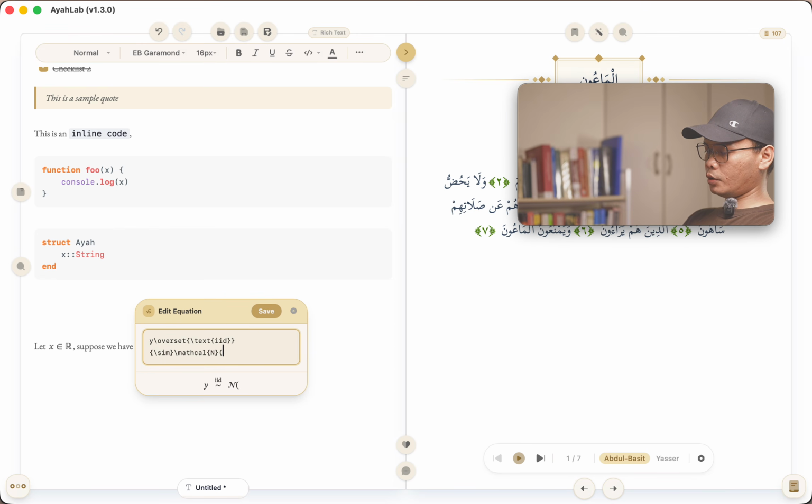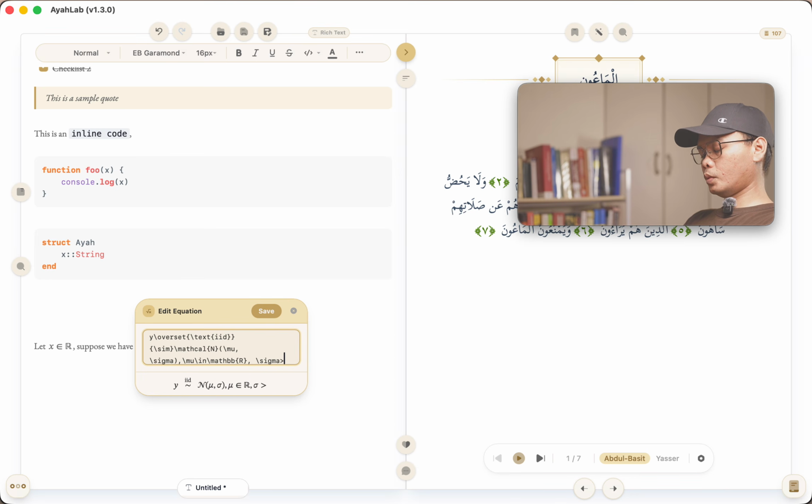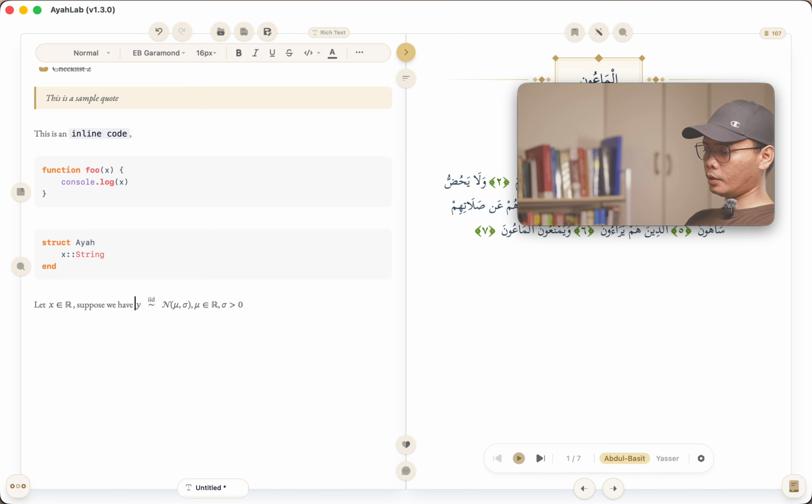It's normally distributed, for example, with mean mu and variance sigma, right? And then assuming mu is an element of the real numbers, and that sigma is greater than 0. If I press enter, there you go.